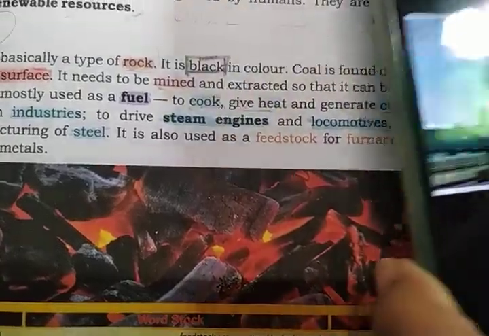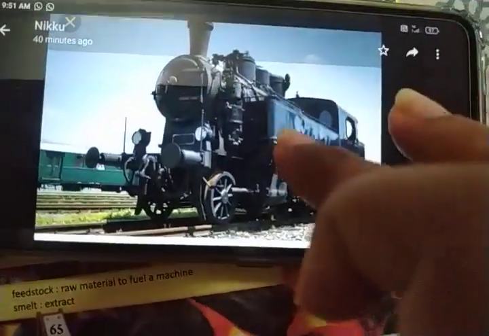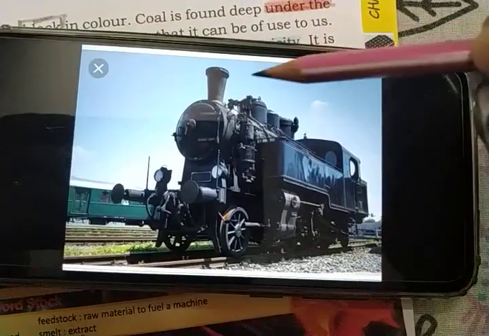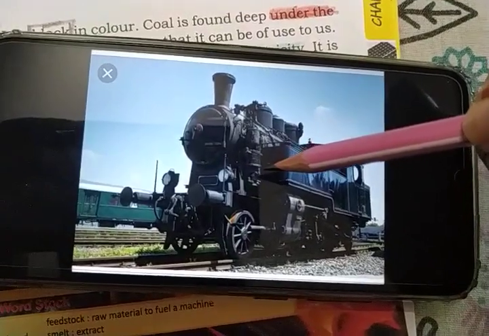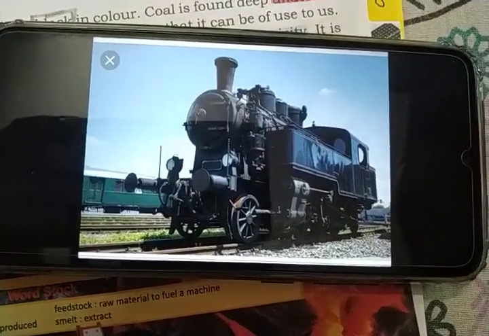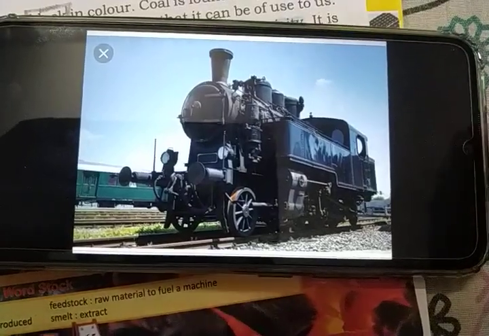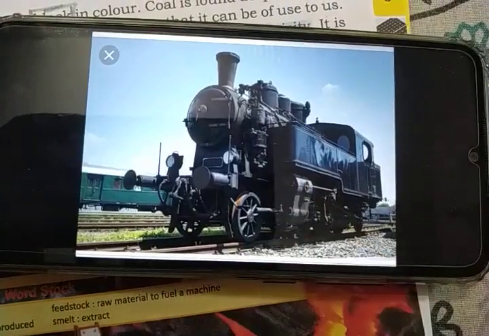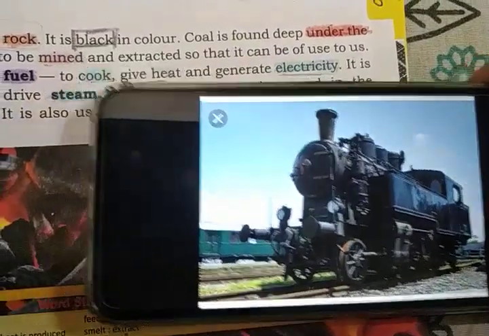What is a locomotive? See, this is a locomotive picture. Have you seen this engine in any picture? In this engine we burned coal to run the engine. It was used earlier. Now we are not using these locomotives. We are using other engines, diesel engines and electric engines. Here we used to burn the coal and run the train with the help of the coal. If you see some old videos, you will find these engines.